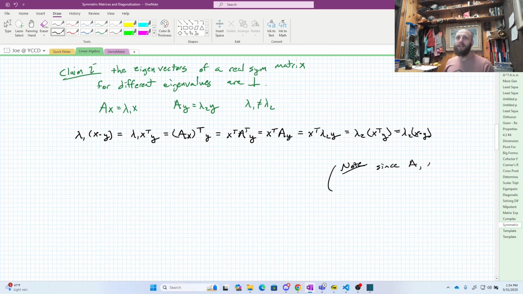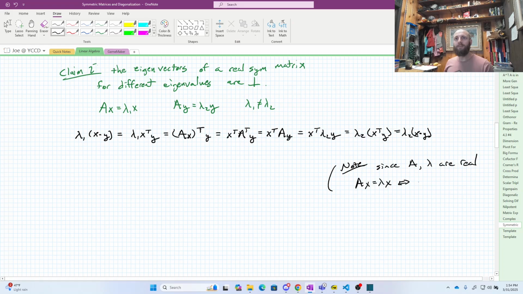So note, since A and lambda are real, right? I'm looking at a symmetric matrix, and I know a real symmetric matrix has real eigenvalues. So for any eigenvalue at all, A and lambda are real. What that would mean is that Ax is lambda x, and then I could rearrange this equation.